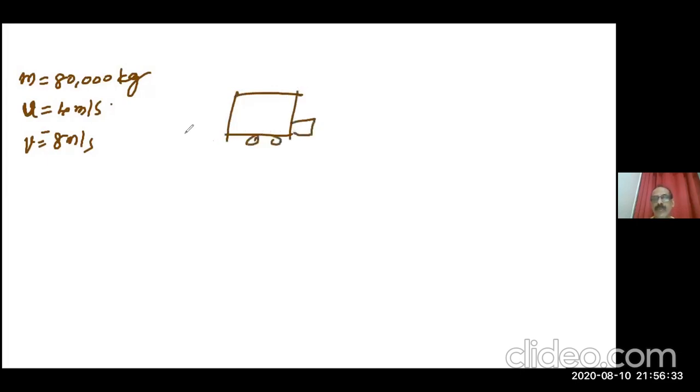So you can copy down. This is a truck, here a car. A car of mass 1000 kilogram, traveling at the speed of 32 meters per second, dashes into the rear of the truck. Mass of the truck is 80,000 kilogram, moving in the same direction with a velocity of 4 meters per second.